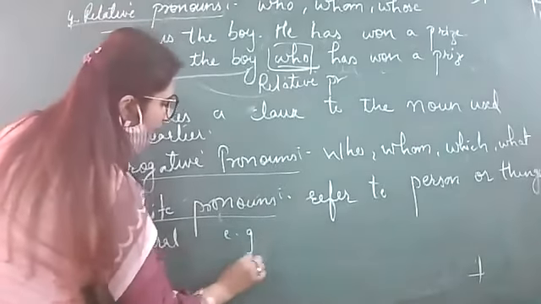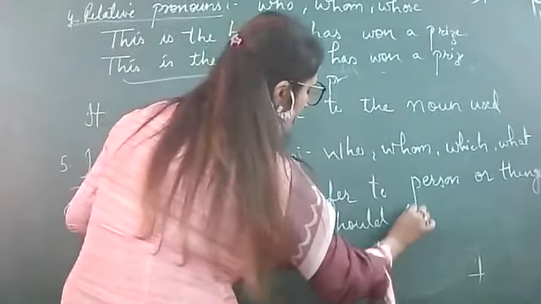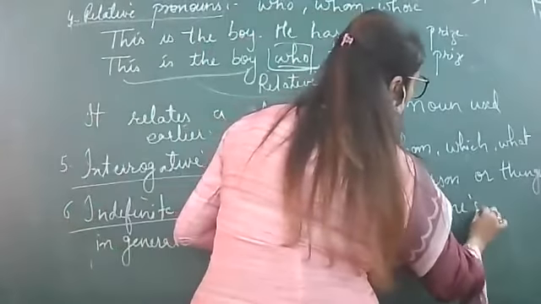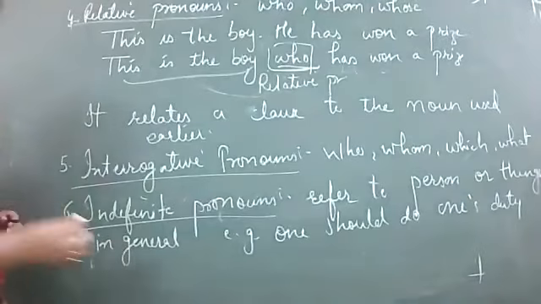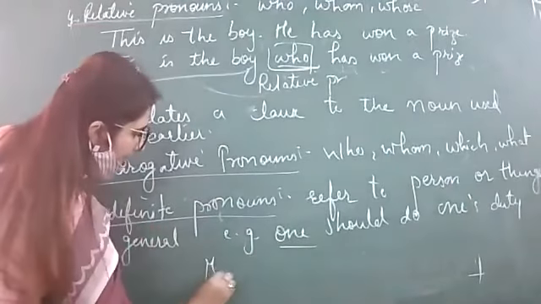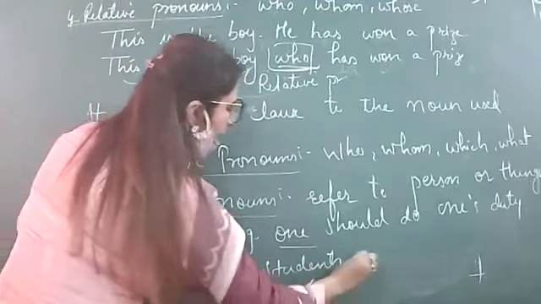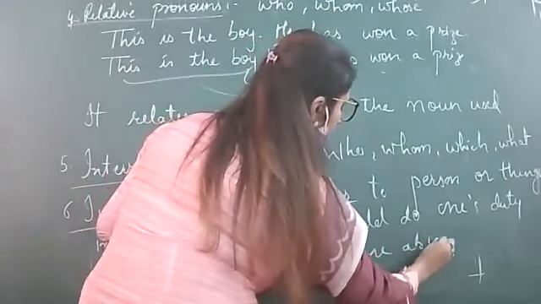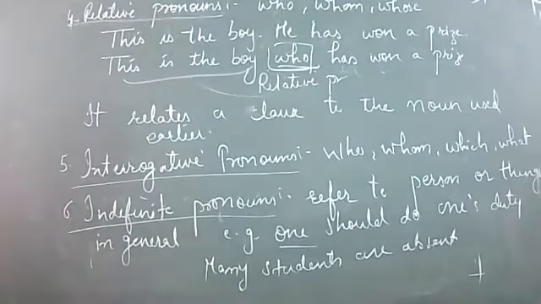For example, one should do one's duty. Here one. Then many students are absent.